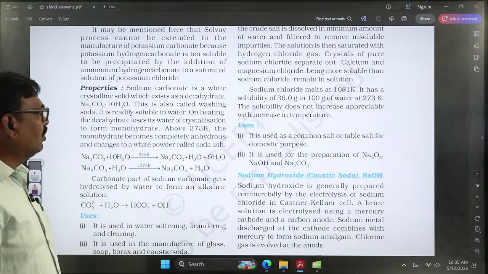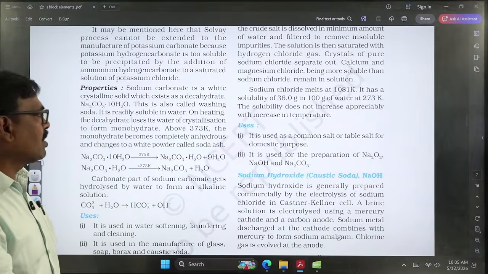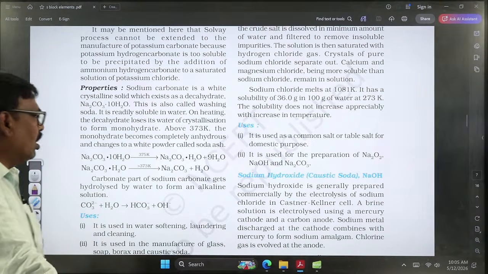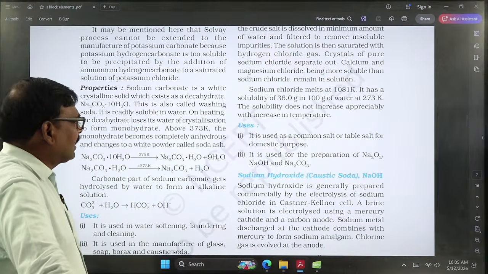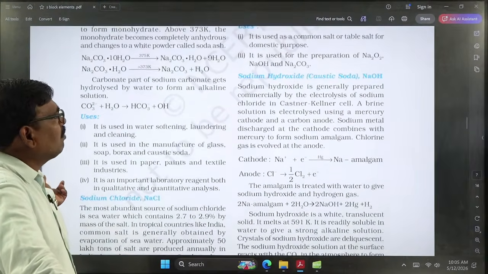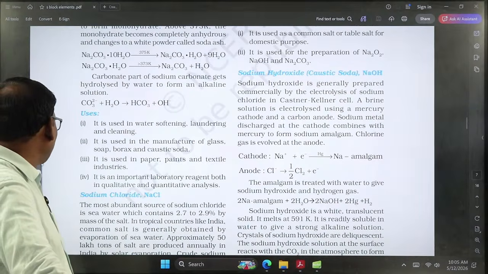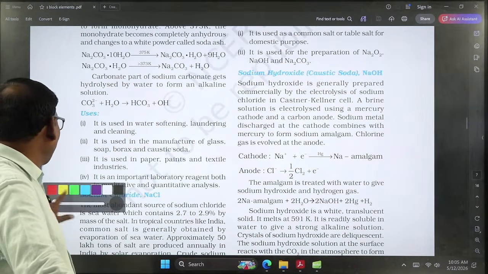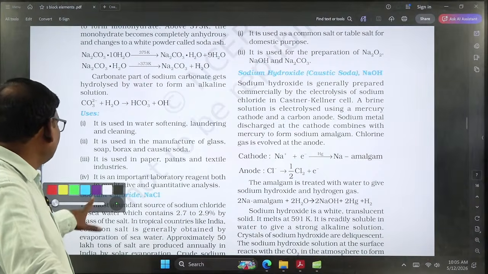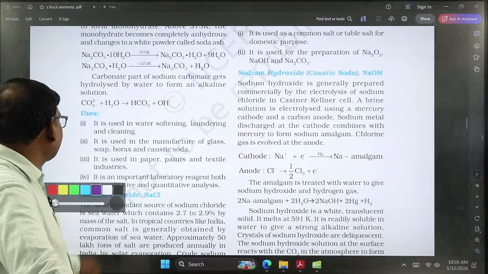So generally, sodium chloride can be used as common salt or table salt for domestic purposes, and it can be used in the preparation of peroxides, sodium hydroxide and sodium carbonate. Coming to another one, sodium hydroxide, we call it caustic soda. Whenever it falls on the skin, it cauterizes the muscles. That's why it is called caustic soda.